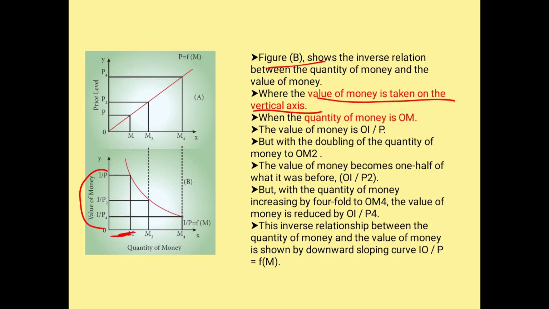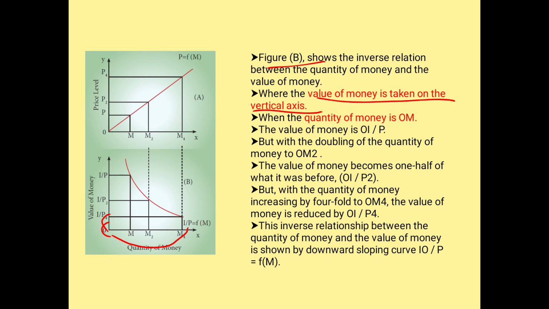So when the value of money is very high, what happens to the quantity of money? The quantity of money is less. When the quantity of money is less, the value of money is supposed to be more. Now look very carefully at this diagram: when the value of money is only IP4, the quantity of money is supposed to be M4.